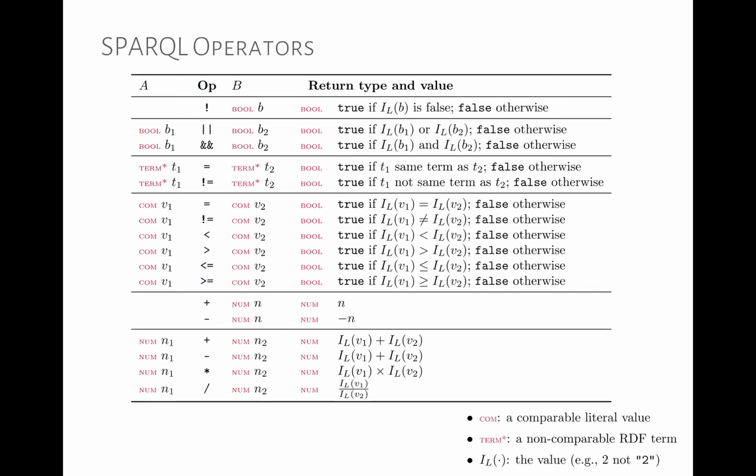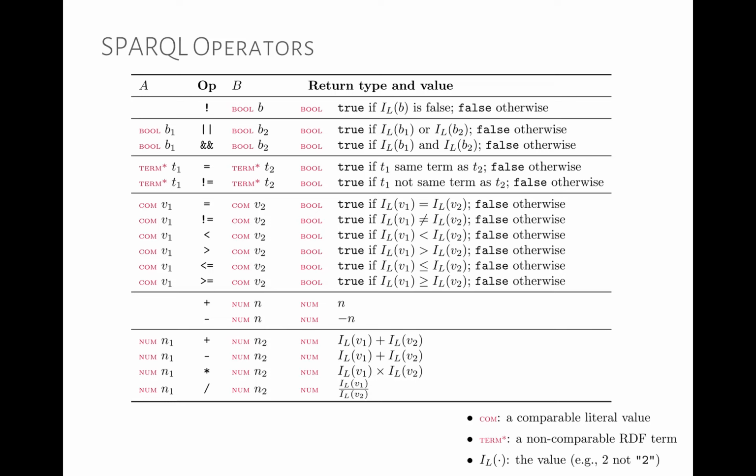Let me go through them briefly. We have not, we have or and, we have equals, not equals. We have some inequalities, less than, equal to, not equal to. We can do positive or negative numbers. We can add, we can subtract, we can multiply, we can divide. And here you see that there are certain types. So these Boolean operators apply on Booleans. These can apply in any RDF term. These apply on any comparable, any sort of element that we can compare. This applies for numbers, and this also applies for numbers here.